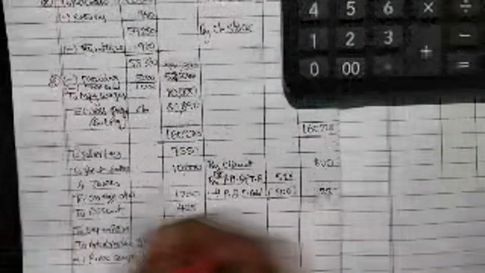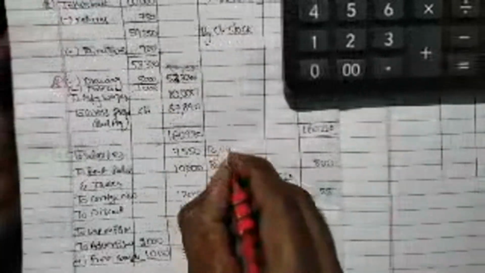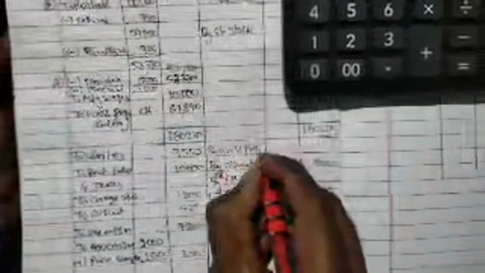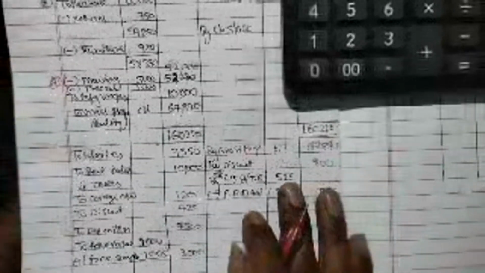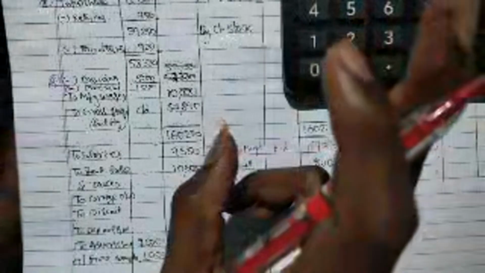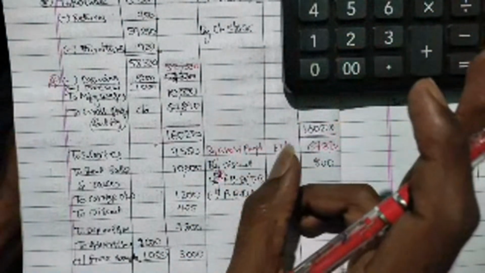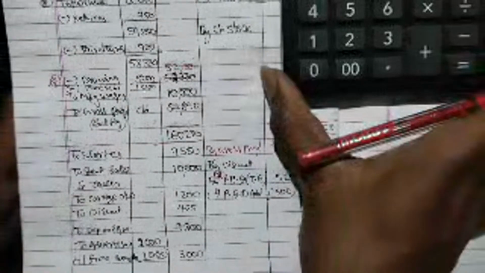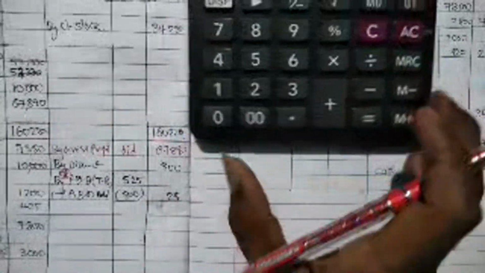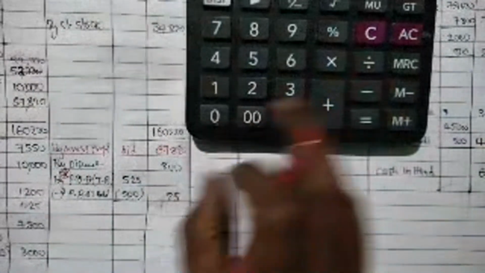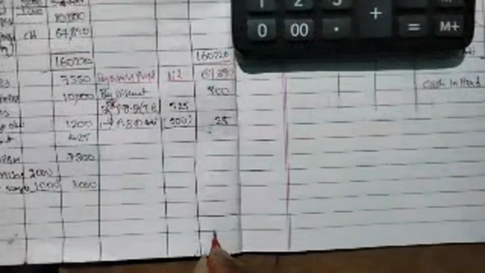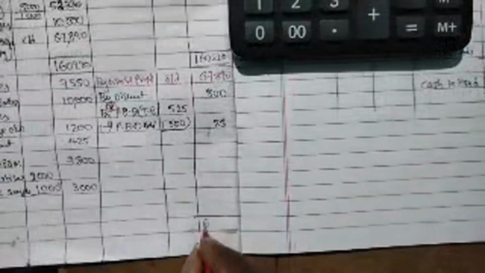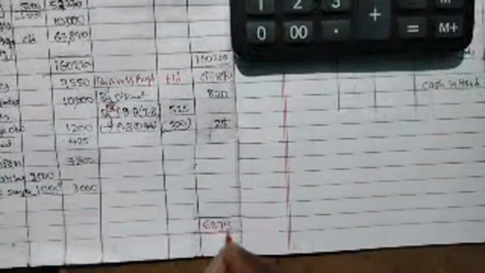And credit side we need to write gross profit brought down 67,890. To this we need to add 800 discount plus 25 rupees. Credit side it is 68,715.